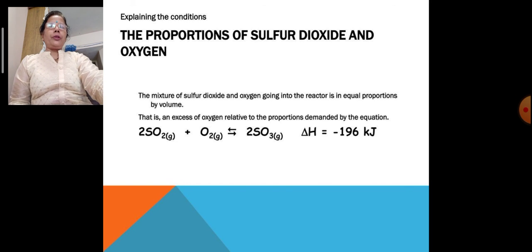The proportions of sulfur dioxide and oxygen. The mixture of sulfur dioxide and oxygen going into the reactor is in equal proportion, that is 1:1. That is an excess of oxygen relative to the proportion demanded by the equation. So sulfur dioxide plus oxygen is a reversible reaction, sulfur trioxide is formed, and heat is evolved, that is minus 196 kilojoule.